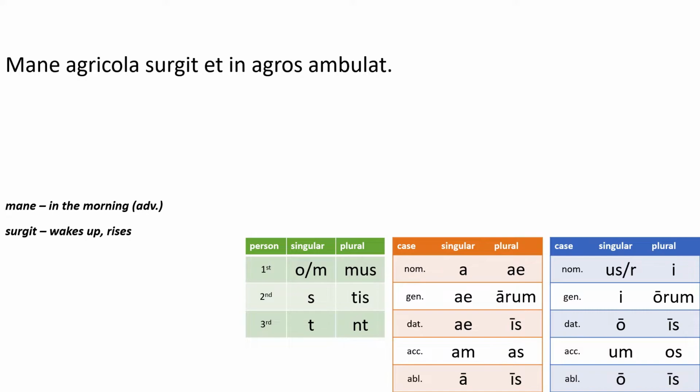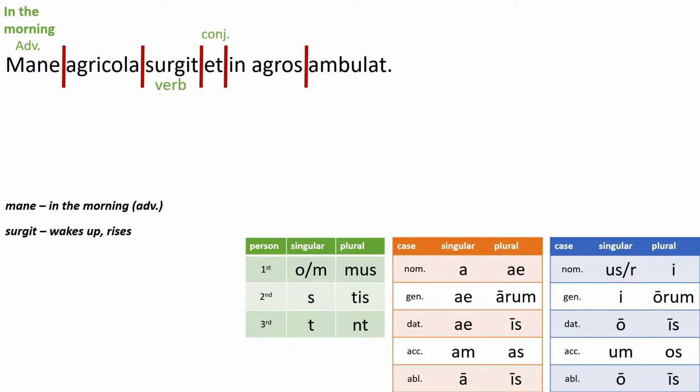Read the sentence. Mane agricola surgit et in agros ambulat. Slice the sentence up. Right away, I can label mane. It's another adverb. It means in the morning. Then I see et. Et jumps out to me. It's a conjunction. I don't know what is joining it. Let's keep labeling to see if we can figure it out.